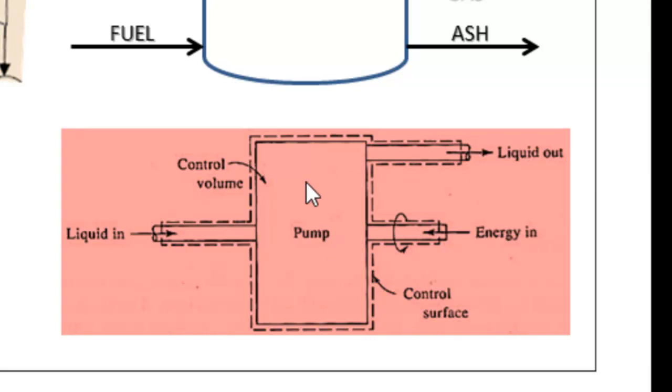Okay, so pressure energy is transferred, and finally the liquid leaves at higher pressure. It gains energy and leaves at higher pressure. So there is entry of mass, entry of energy in the form of shaft work, and there is exit of mass along with energy. Right? So energy is also leaving, mass is also leaving. So this is also an example of an open system.